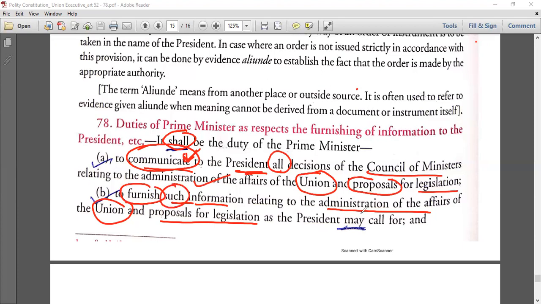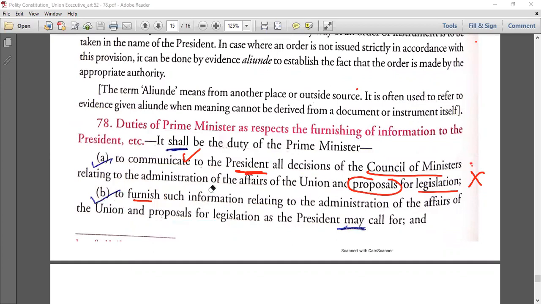Okay. Here, as the President may call for. So you communicated, it is your mandatory thing, you have to go and communicate. Now if the President is calling for any paper or any documents, then you have to furnish it. Now here, as the President may call for. Okay. So communication में only communication. Here the President does not have to tell you कि you please communicate. It is your duty to communicate. Now if the President asks for some documents of any law and proposals, then you have to furnish such information. ठीक है.